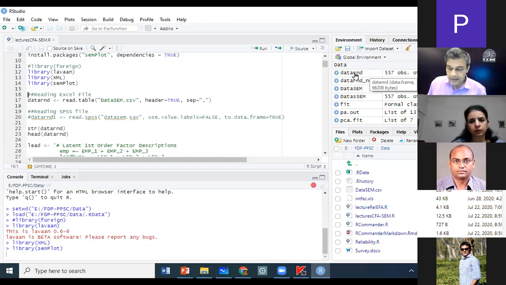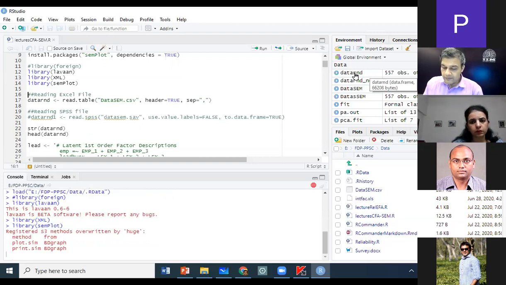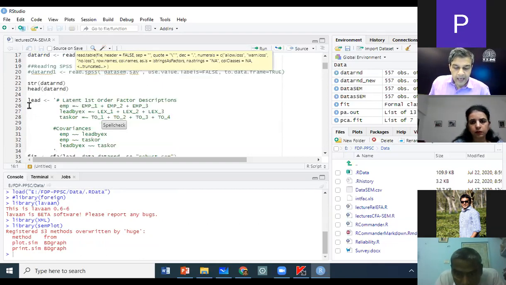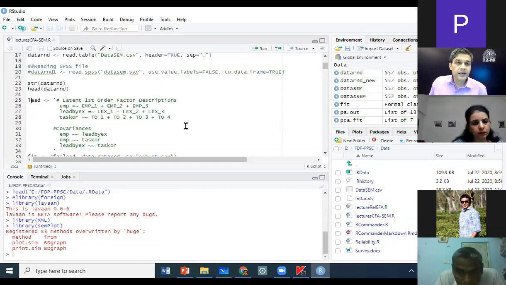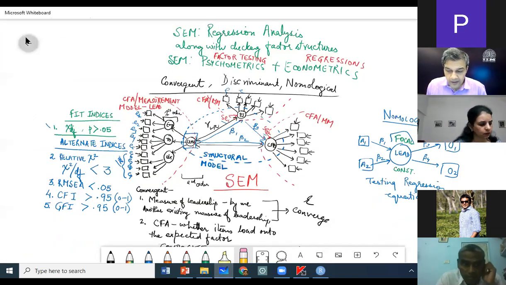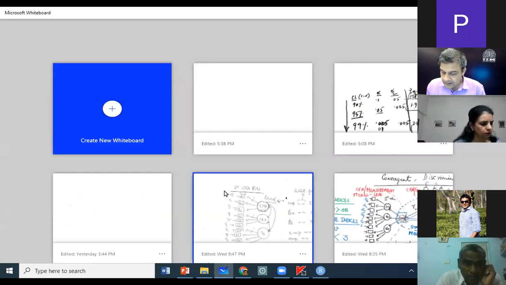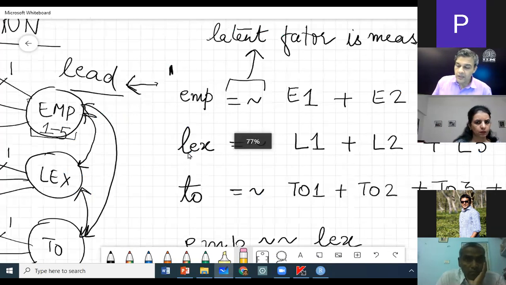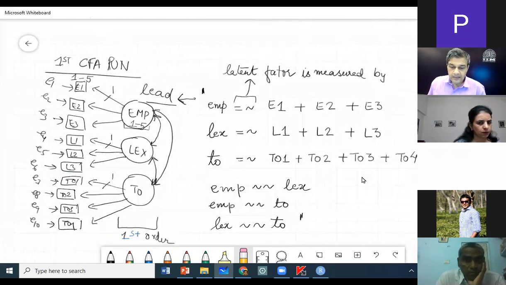So the data, dataRnD, is there: 557 observations of 26 variables. I don't need to read my data file again. Okay. And then this was the first thing that we did. I told you that when we are writing our commands, this was the CFA run that we were talking about in the last class.